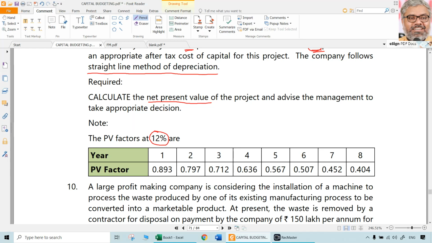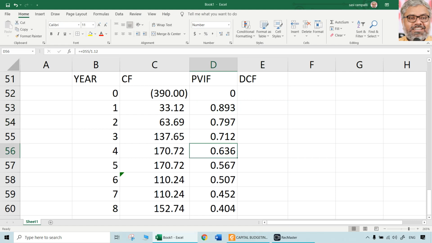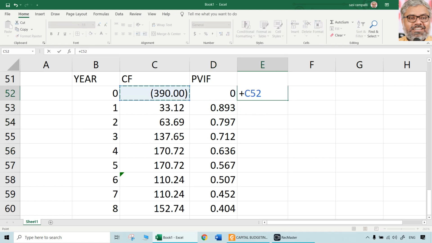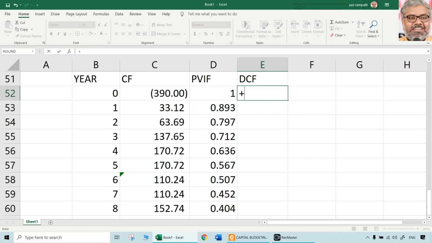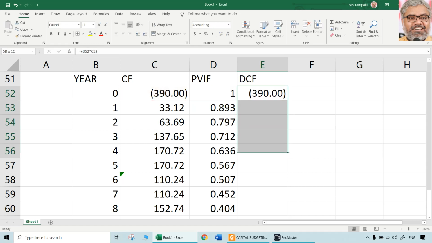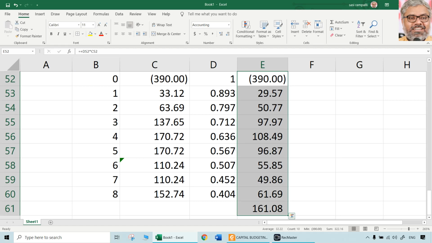For you, taking from tables is convenient. On computer, calculation is convenient. That is the difference. Now discounted cash flows, simply multiply. PVIF for year 0 will be 1. So this will be 1 multiplied with minus 390, and multiply each of the year's cash flows with the respective PVIFs, then total them.